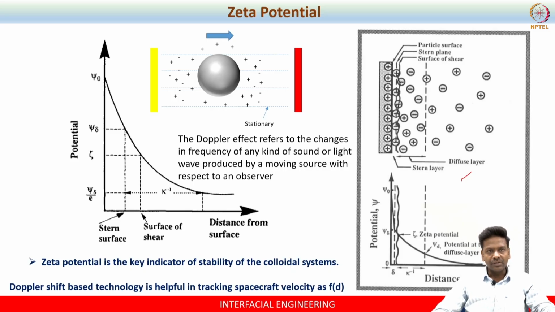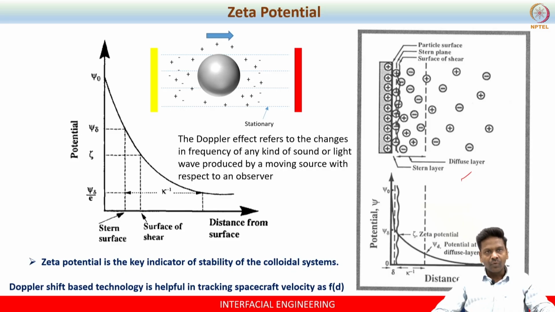So when I say porous, meaning it can allow the light to pass through, but the rigid layer will not allow the light to pass through. Let us say if I shine a laser light onto the particle surface, you may be imagining that the light will strike the particle surface, but actually not. Fundamentally, they will not strike the particle surface, they will strike the outermost layer, that is the shear layer.